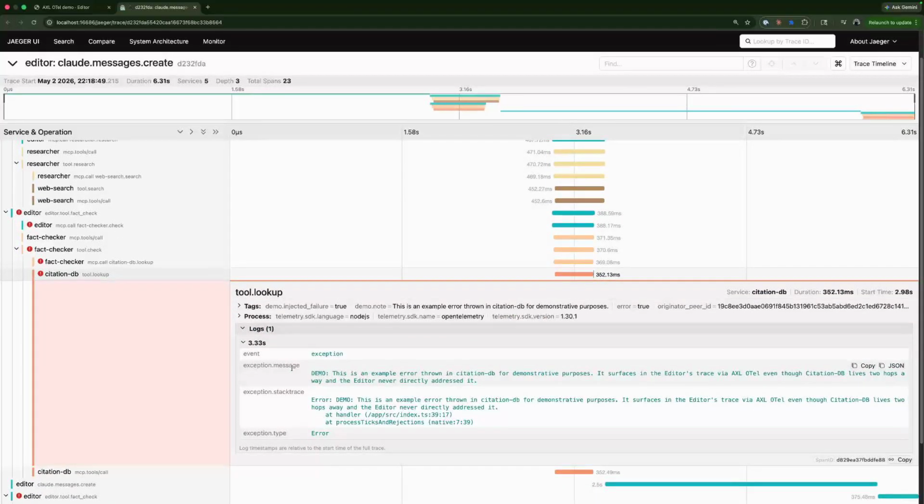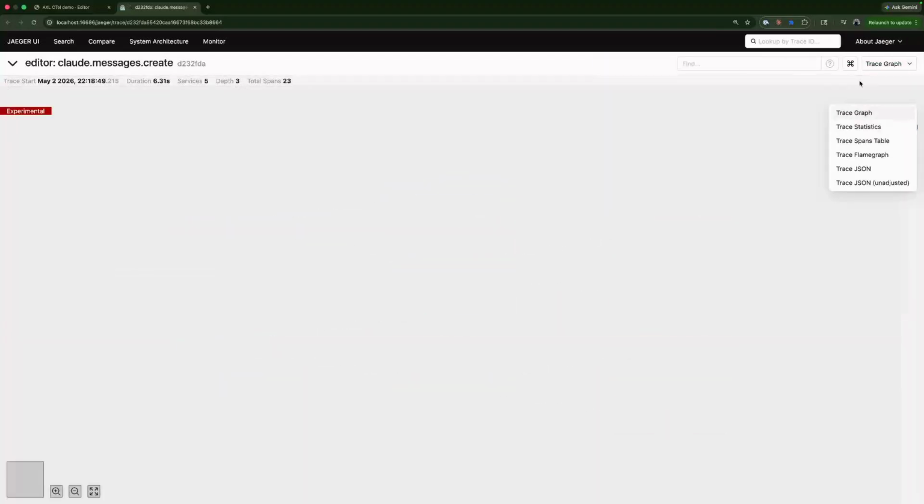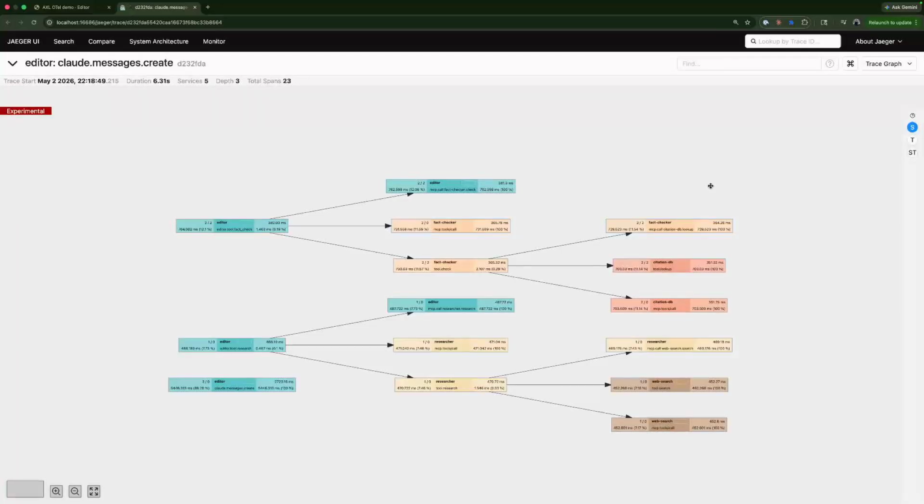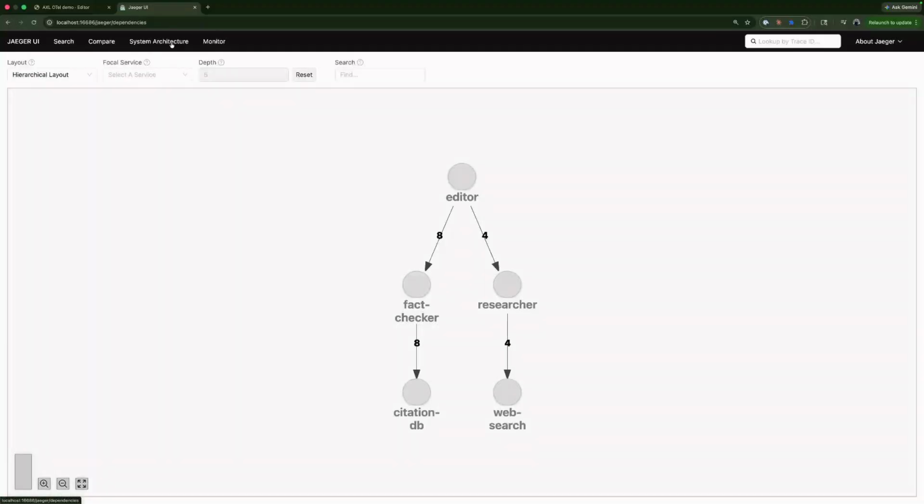Taking a look at the graph, we can see the communications and processes that ran on all nodes in relation to this request. We can even inspect the system architecture, providing a clean mapping of all nodes that have communicated with the editor.